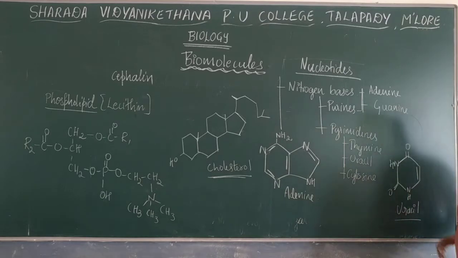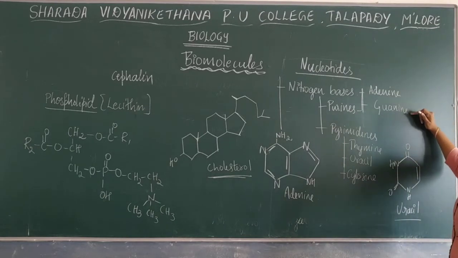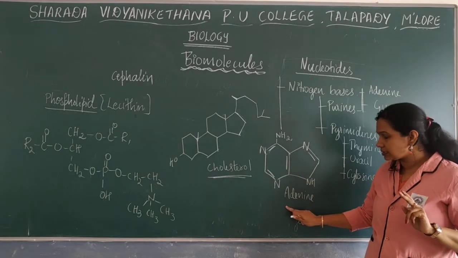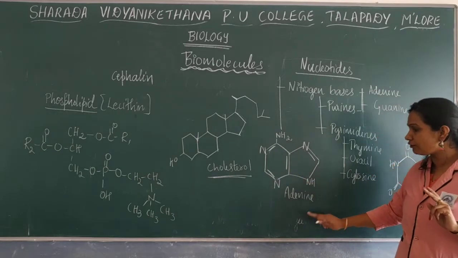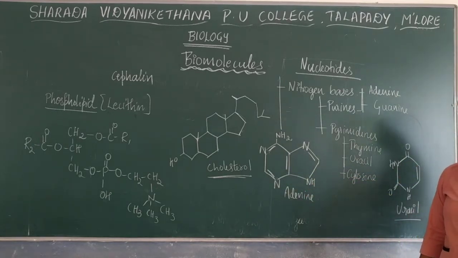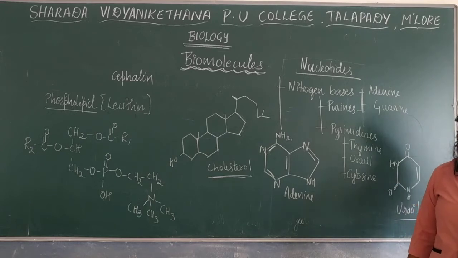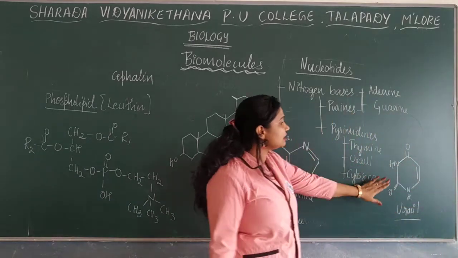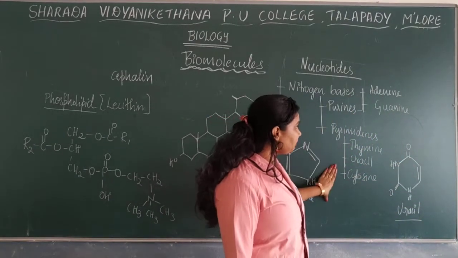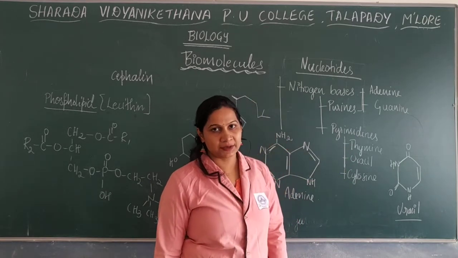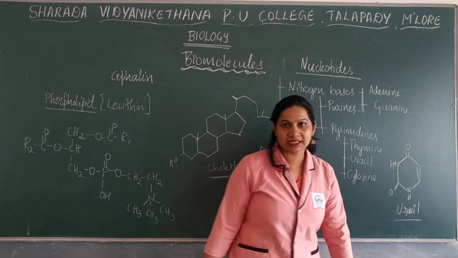Okay, so purines are mainly 2, adenine and guanine. Purines mainly consist of a 2 ringed structure. So this is the example for purine, the adenine. In the structure of adenine, you can see there is a presence of 2 ringed structure. Whereas pyrimidines mainly have a single ringed structure. There are 3 pyrimidines, thymine, uracil as well as cytosine.